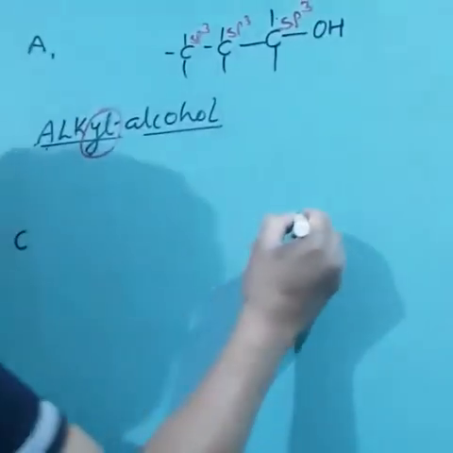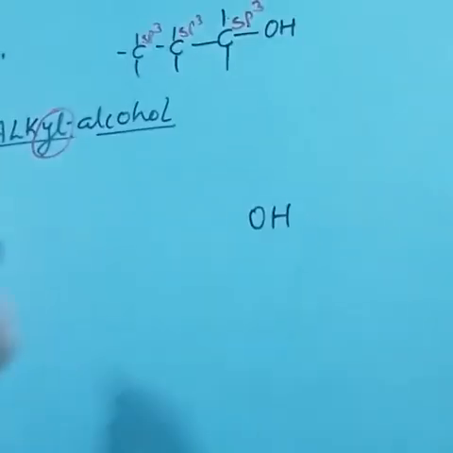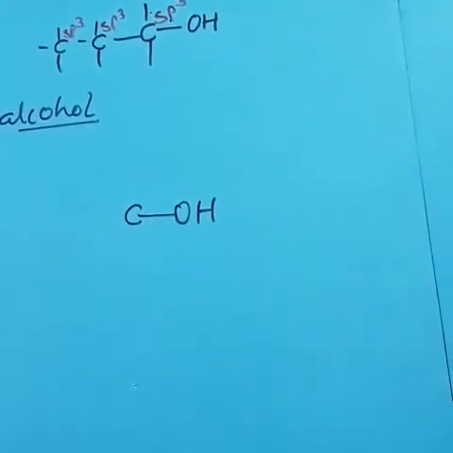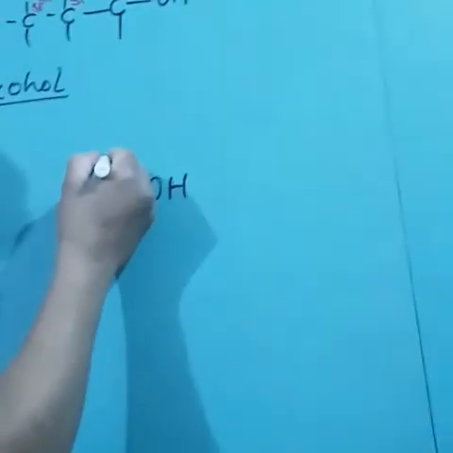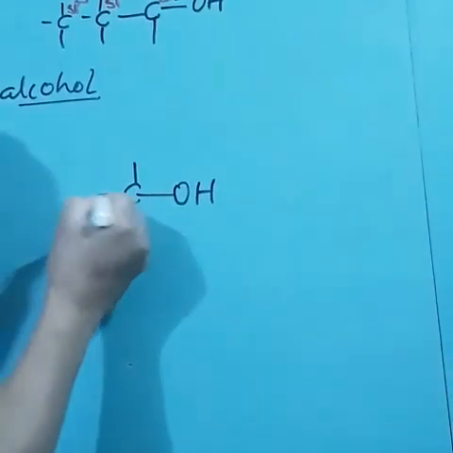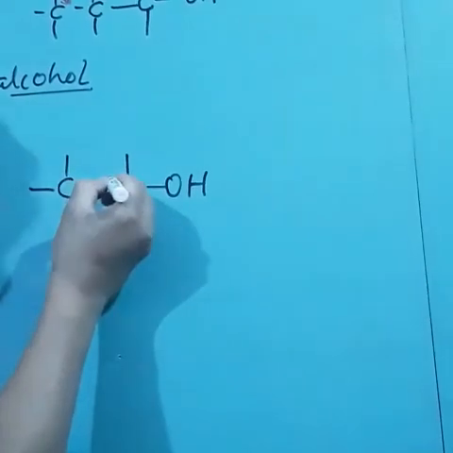Remember, okay? Third type: if OH, the functional group, is now attached with a carbon, and let this carbon atom be further attached with only 3 atoms. That means this is C2. To complete valency, we have to place a double bond here.